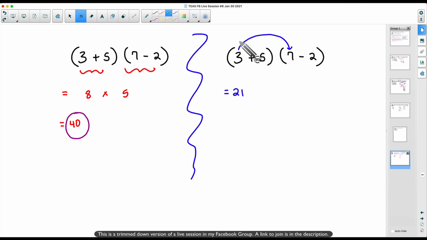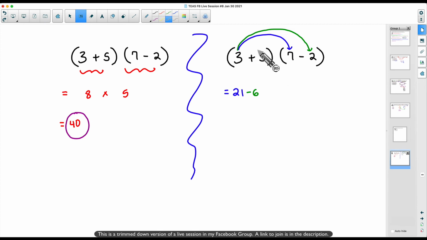I'm going to distribute this 3 to the other term. However many terms are over here, I'm just going to keep on distributing. Got to watch our signs. 3 times negative 2 is negative 6, so I'm going to write subtract 6. This is the distributive property in a crazy form, but this is how it works.